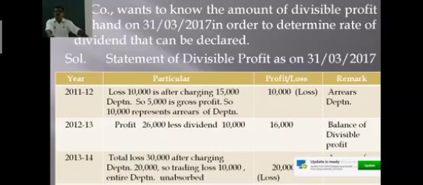Therefore, 20,000 rupees is considered as arrears of depreciation. 20,000 is taken as arrears of depreciation because there is no trading profit, no gross profit in that year, because there is a total loss of 30,000 and this is after charging depreciation of 20,000. So there should be a gross loss of rupees 10,000. Therefore, the whole amount of depreciation is unabsorbed, right?